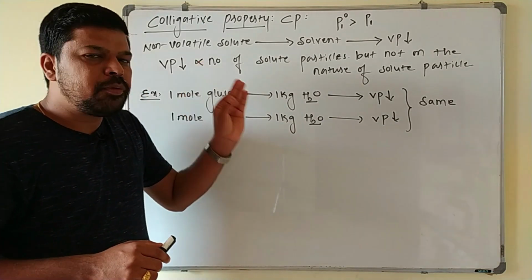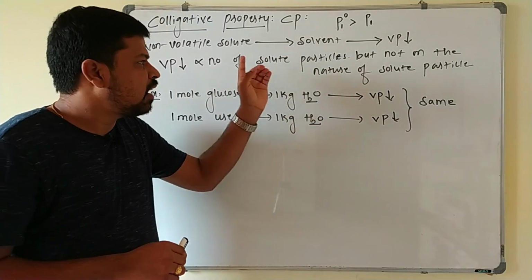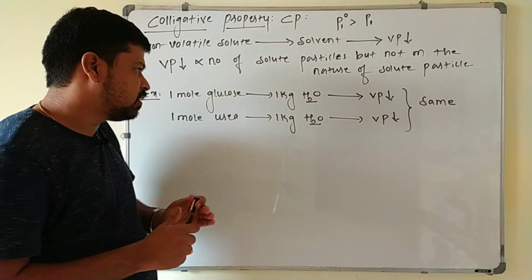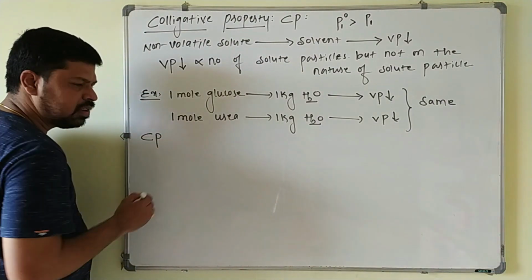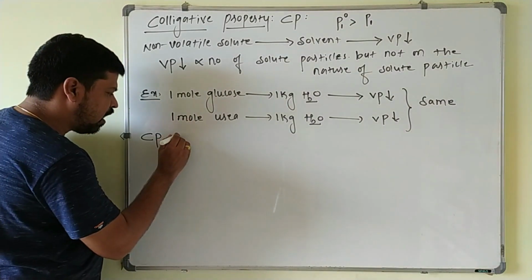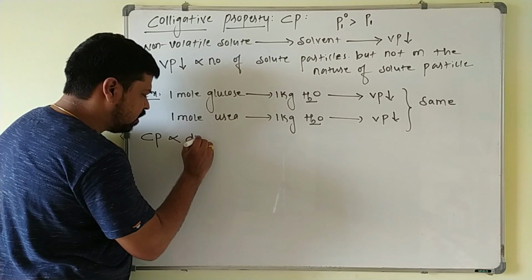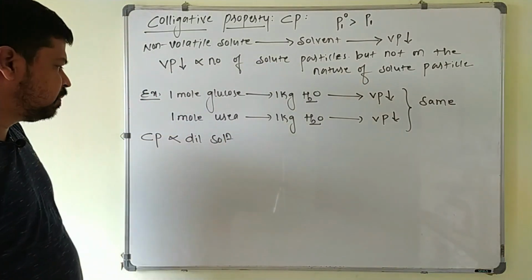So the property of the dilute solution, which depends only on the number of solute particles that are added to the solvent, such properties are called as what? Colligative properties. So here these colligative properties, they are applicable only for the dilute solution. First thing you keep in mind, they are applicable only for the dilute solution.